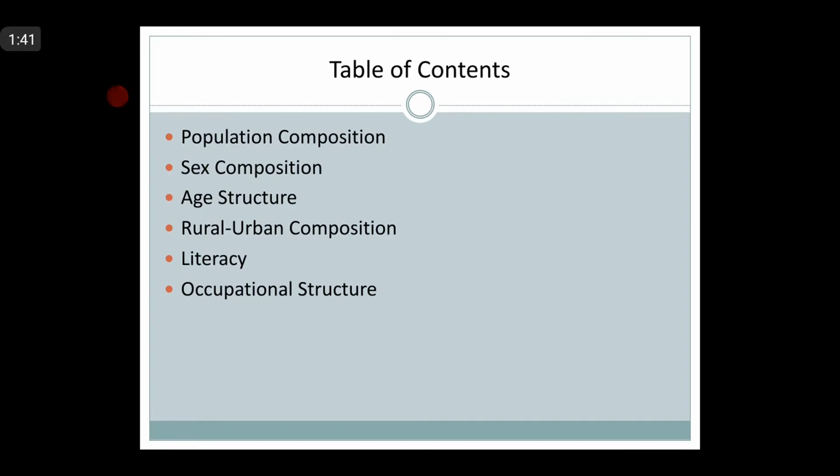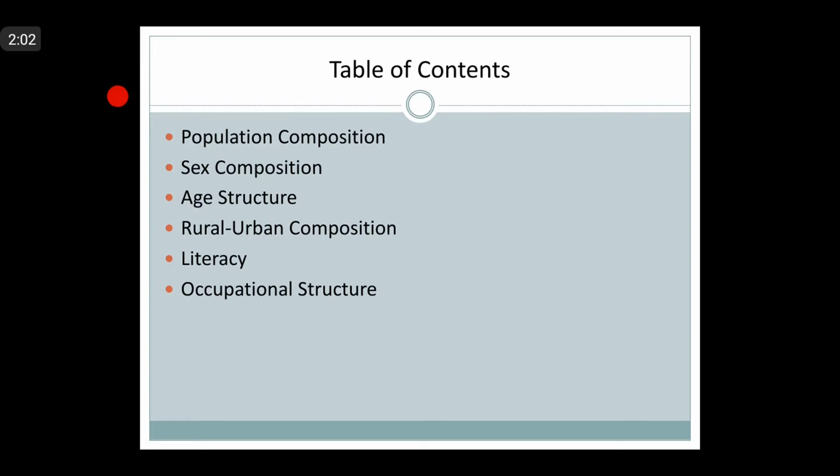Each person is unique in his or her own way. People can be distinguished by their age, sex, and place of residence. Some of the other distinguishing attributes of population, as I just told you, are occupation, education, and life expectancy.